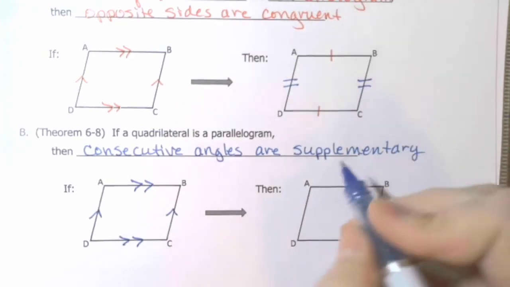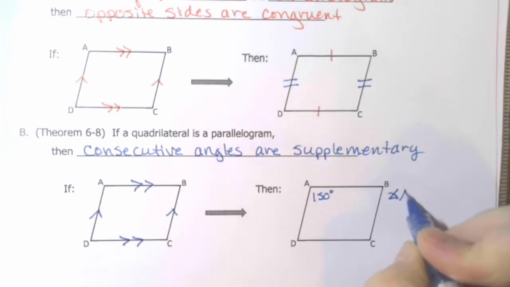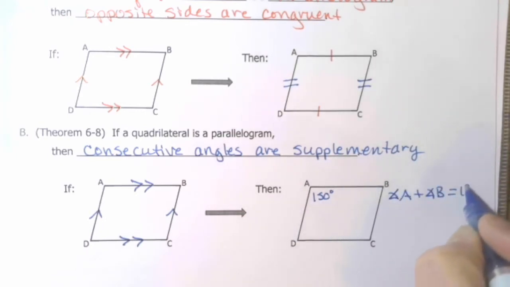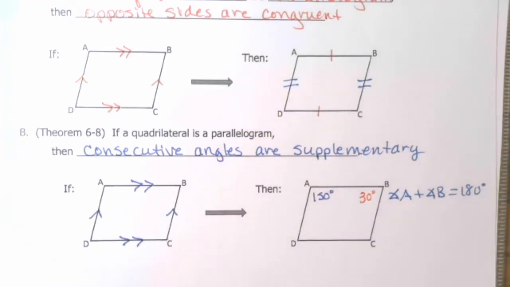And let's say that angle A is 150 degrees. Using this theorem, if we already know it's a parallelogram, we know that A plus B has to be 180 degrees. So angle A plus angle B has to be 180 degrees, which means B must be 30 degrees because they are supplementary. A and D are also adjacent to each other. So angle A plus angle D also equals 180 degrees, which tells us D is 30 degrees as well.